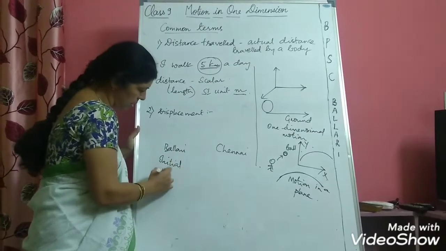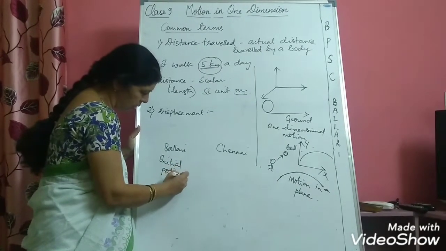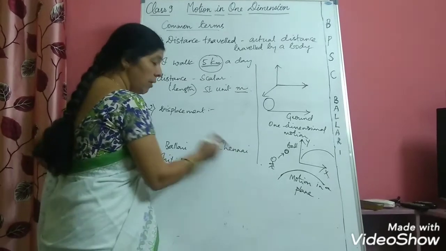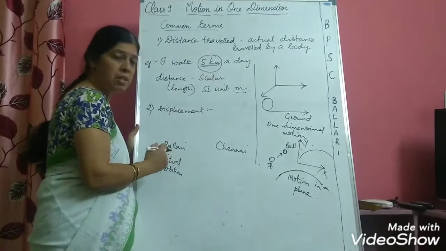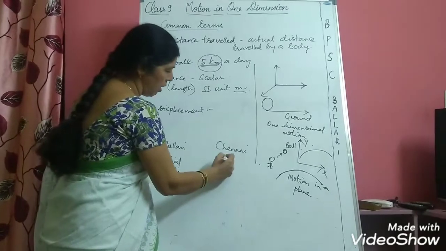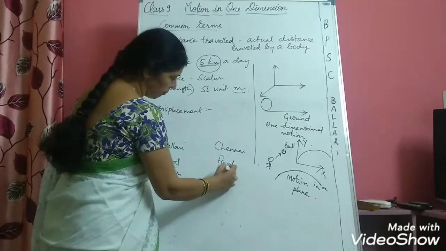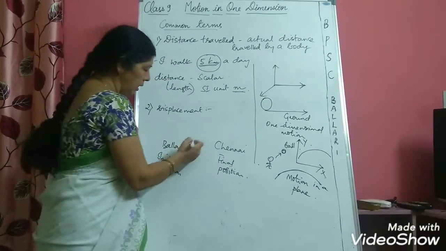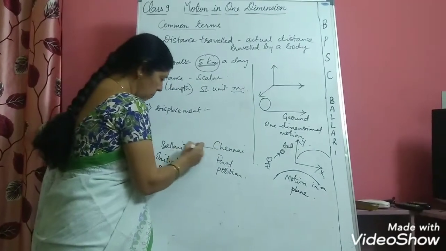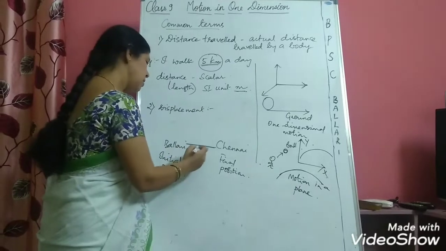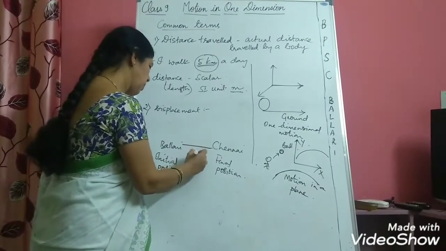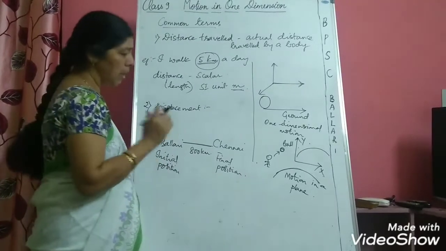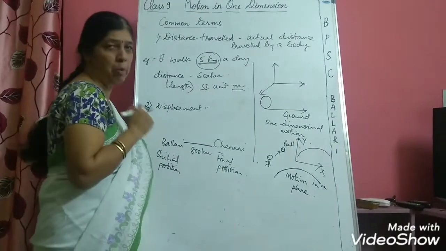So, I call it the initial position, or starting point in common language. And what is your destination? Your destination is Chennai. This is called the final position. Now, let us take that the distance between Ballari and Chennai is, say, some 800 kilometers.